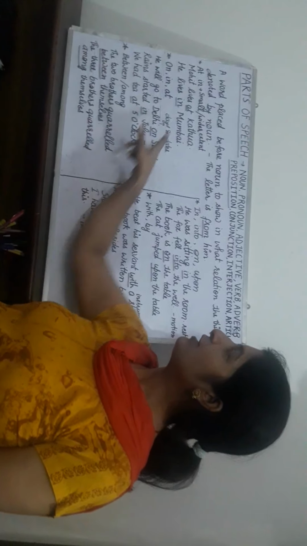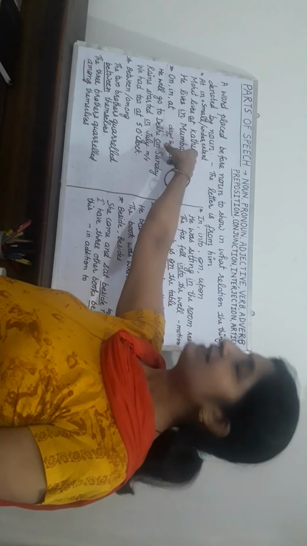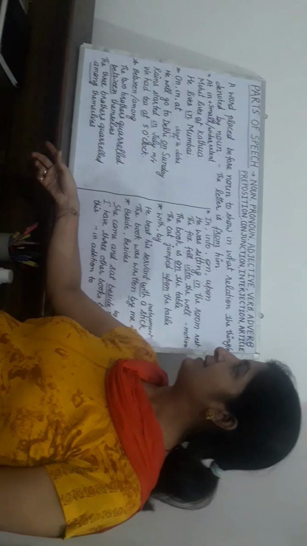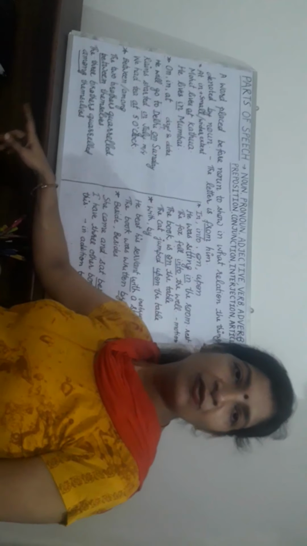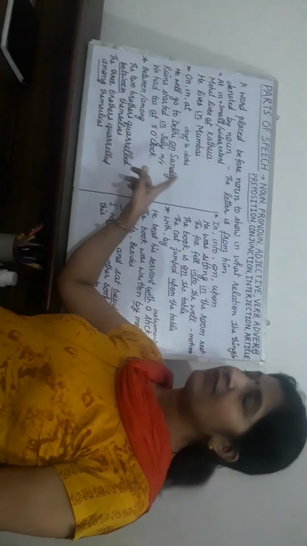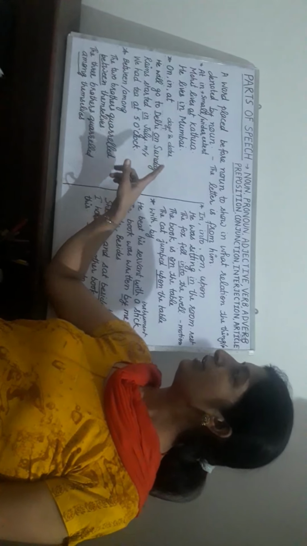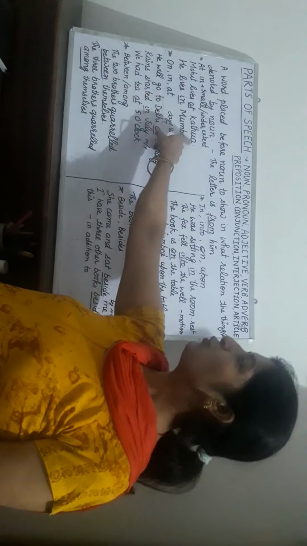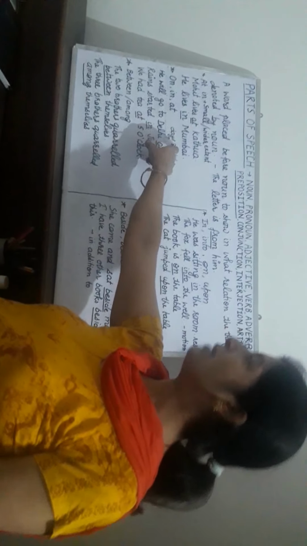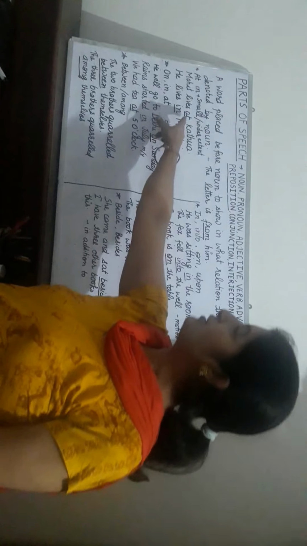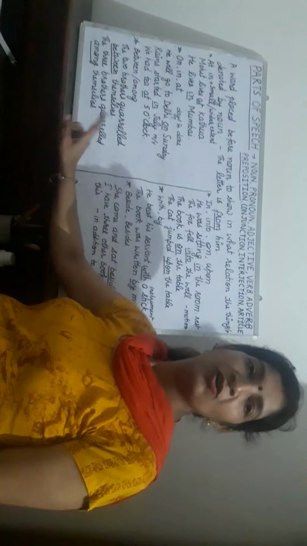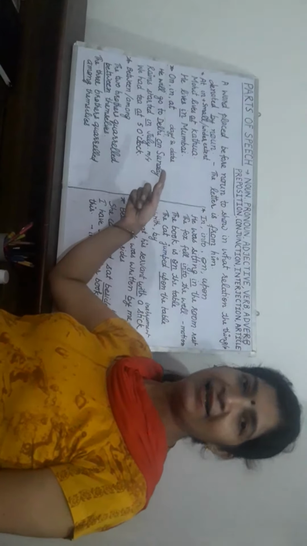At is used for the small extent of time and space, and in is used for the wider extent of time and place. We can see the examples. Mohit lives at Kathua. He lives in Mumbai. For Mumbai, for the wider extent, we use in, and for the small extent of place, we use at.